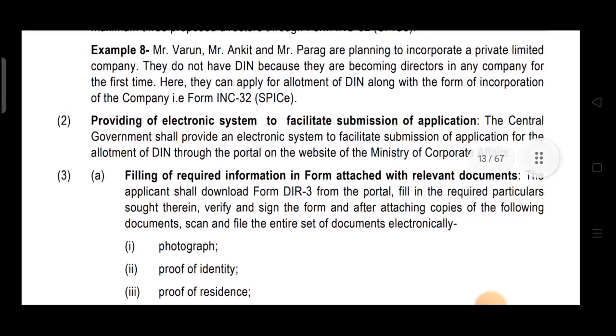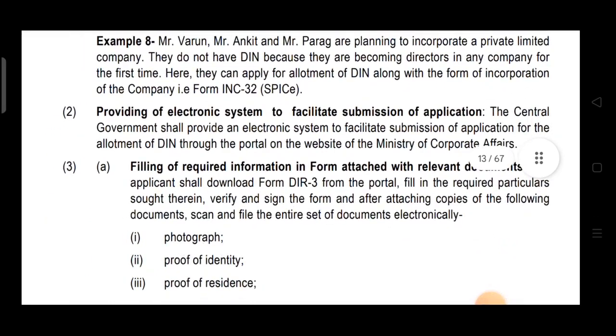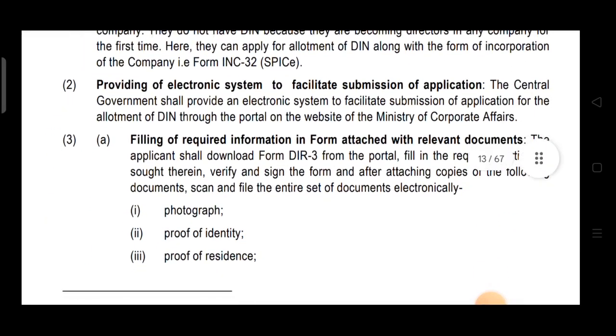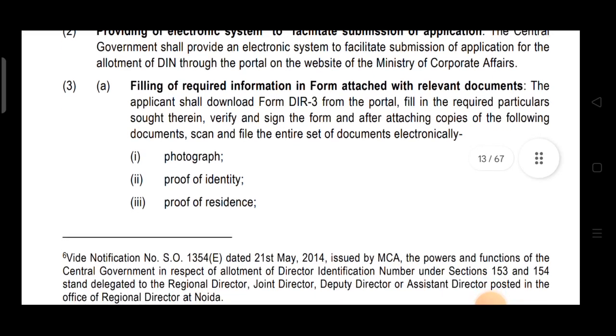First point was filing of application. And where will the application be filed? It will be filed to MCA on the website of MCA. Now point 3a, filing of required information in form attached with relevant documents. Now required information is filed in the form attached with relevant documents. The applicant shall download form DIR 3 from the portal. One may ask from where we will get form DIR 3. It can be downloaded from the MCA portal itself.